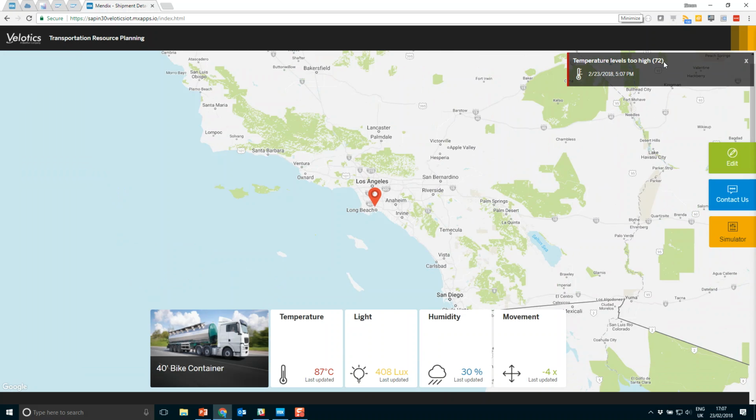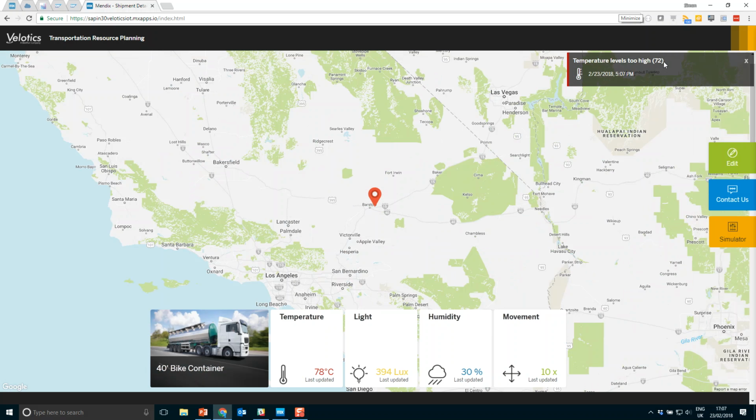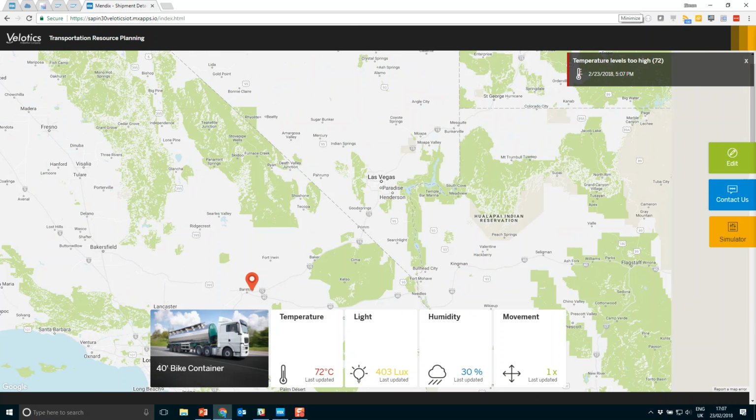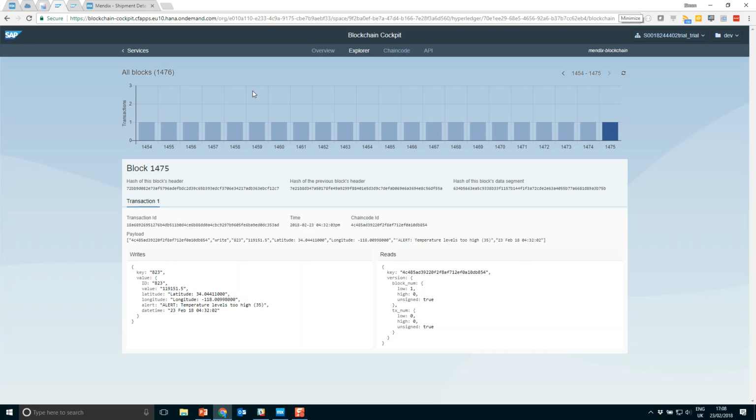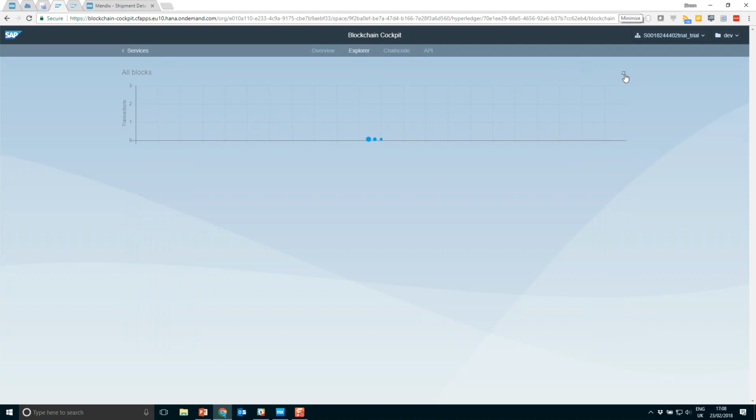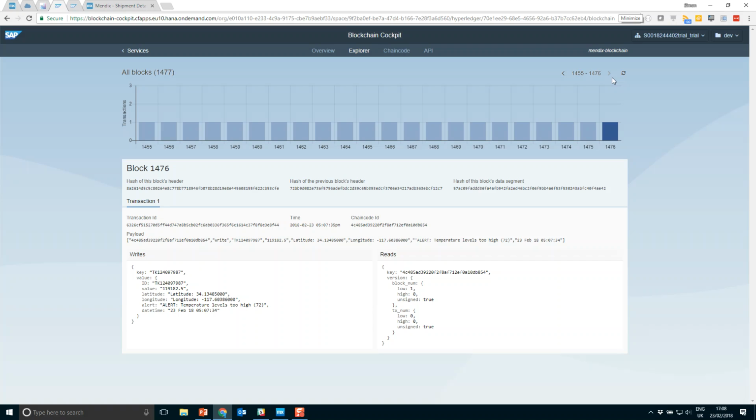So here we can see that we've now had a temperature increase to 70 degrees. And when this happens, it will also add a block into our blockchain. So if we go over to our blockchain service now running on Leonardo and hit refresh, we will now see that block added into our blockchain so that we have an immutable ledger of everything that's gone on during the transportation of our goods. We can see here we have the longitude and latitude of where that occurred, the temperature that occurred and caused this particular block to be created.